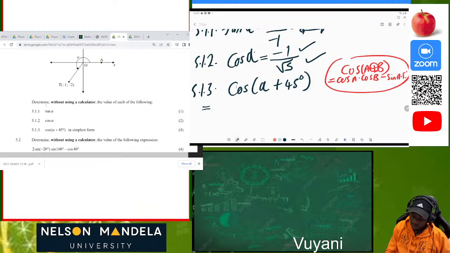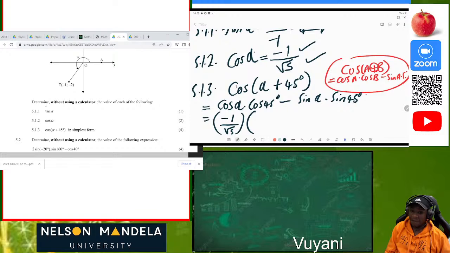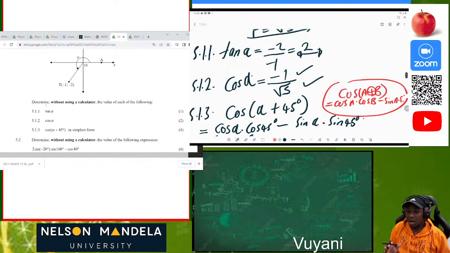So we're going to say equal to cos of alpha multiplied by cos of 45 degrees minus sine of alpha times sine of 45 degrees. What is cos alpha? That is something we should have calculated in 5.1.2. It's negative 1 over root 5. And what do we know about cos 45? We have our special triangles. Bear in mind that they say without using a calculator. So in other words, you must also know our special triangle.